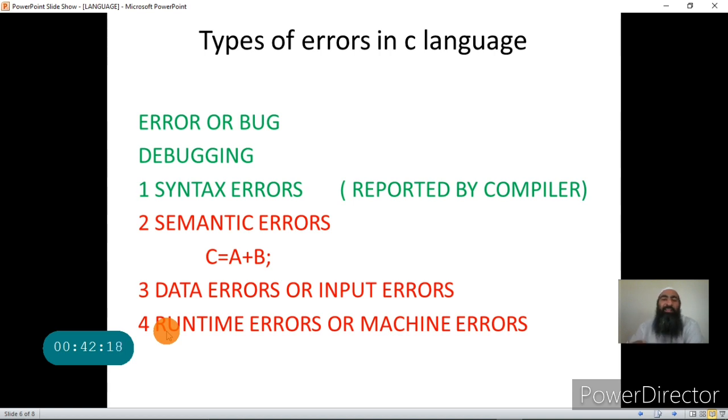So if I write something like this, C is equal to A divided by 0, this A divided by 0 cannot be done by the computer. It will report an error. Why? Because this is the limitation of the computer. It cannot do it. Such errors where the machine is incapable of performing the operations are called machine errors or runtime errors.